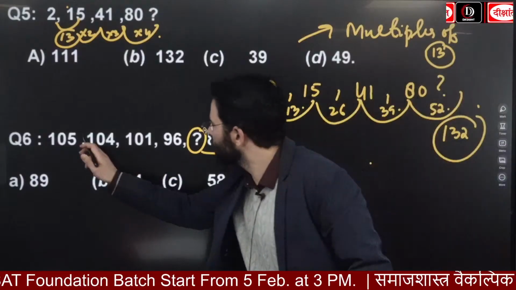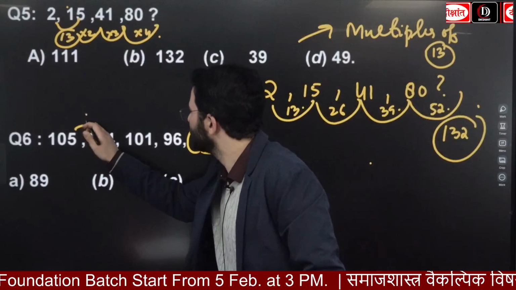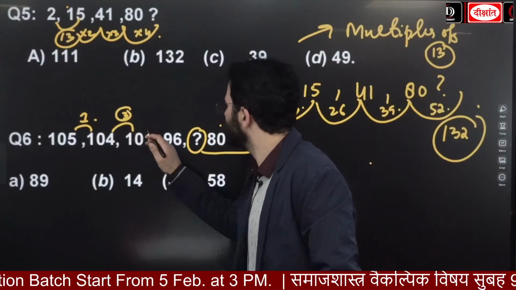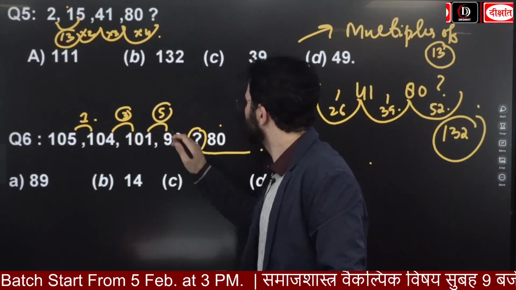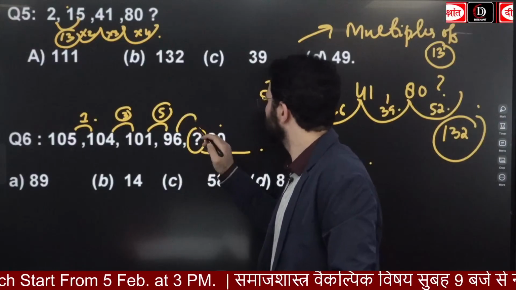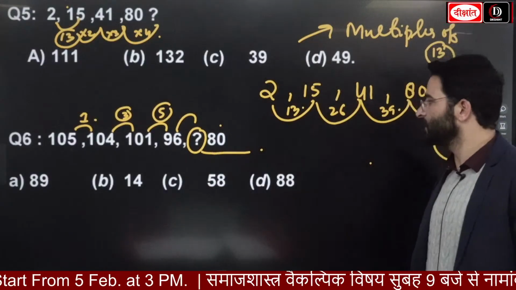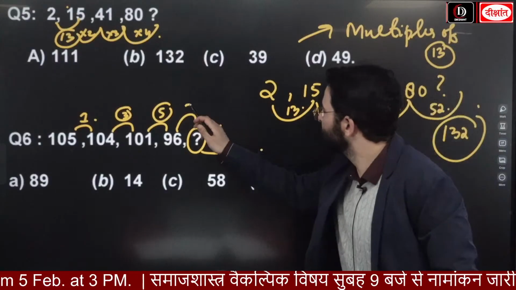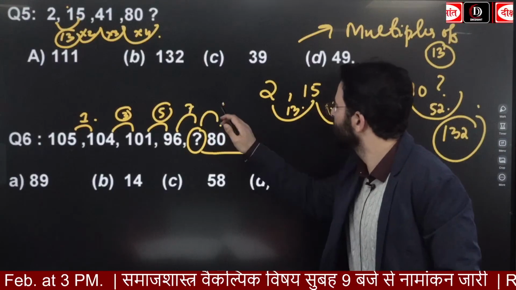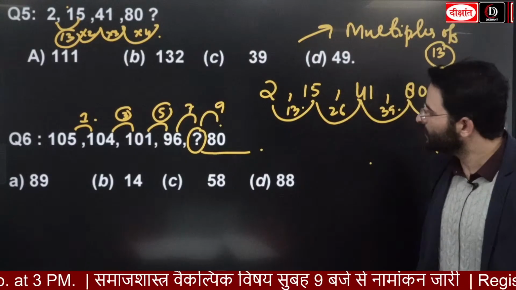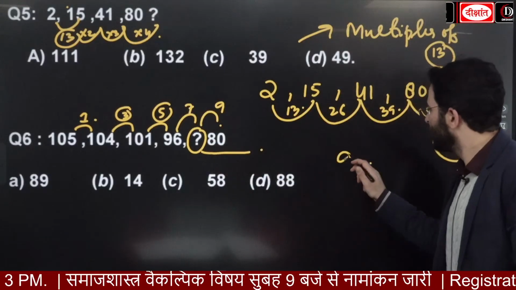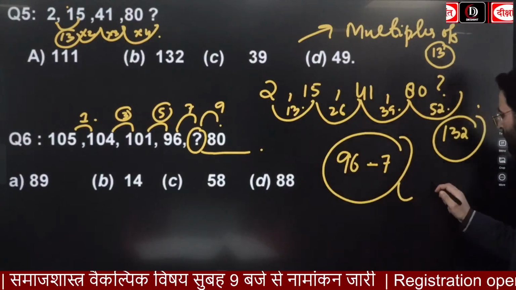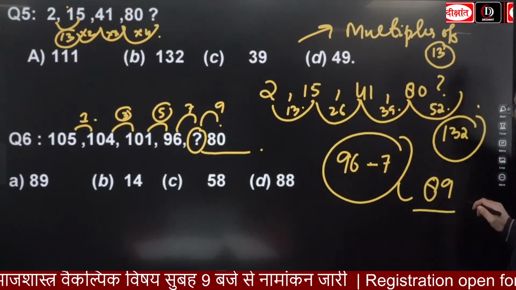You are going to see, how much is the difference here, guys? 1, then how much is coming? 3, then 5, then it is going to be 7, and then it is going to be 9. Here a difference of 7 will come. That means if I look at this one, 96 minus 7, it is going to be 89.